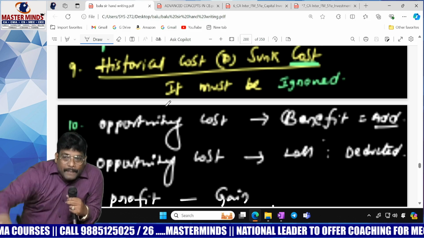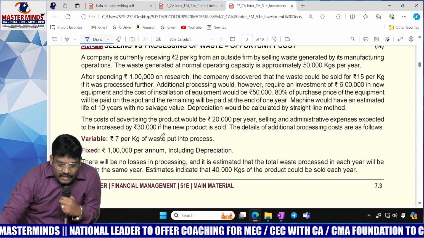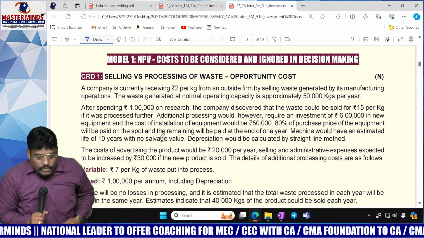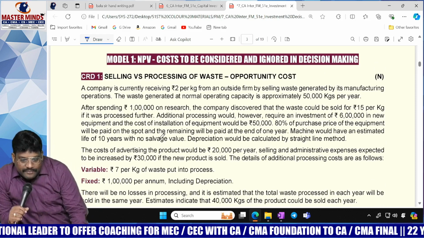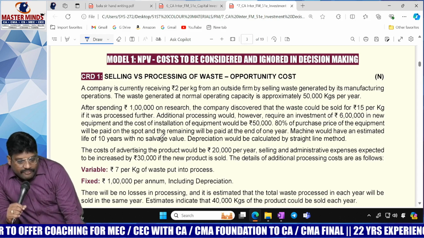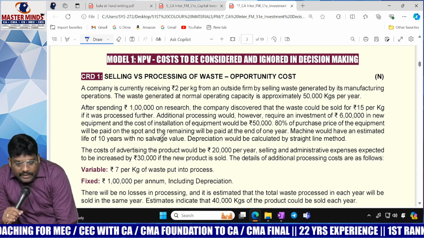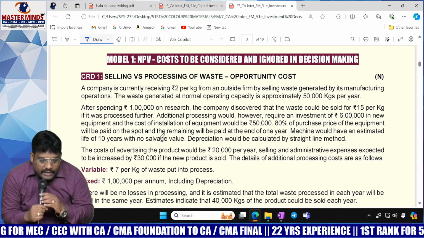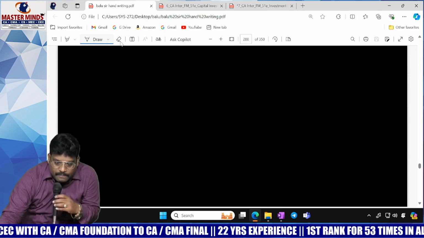14 points. By merging all the problems, one problem might be designed. Now you see, a company is currently receiving 2 per kg from outside for selling waste generated by its manufacturing operation. The waste generated at normal operating capacity is approximately 50,000 kgs per year. There is a company called ABC Limited. Let us take this problem.